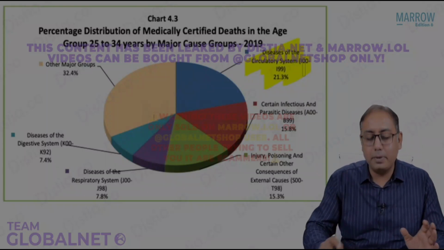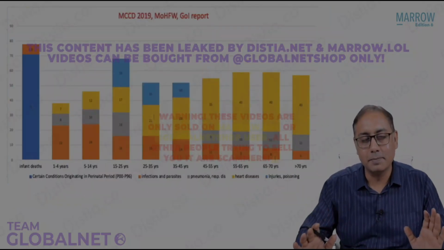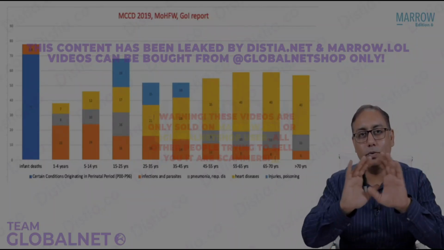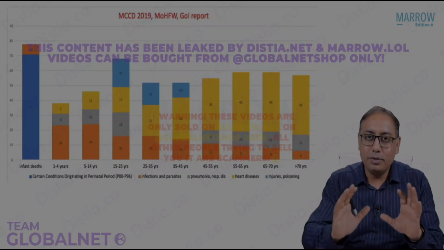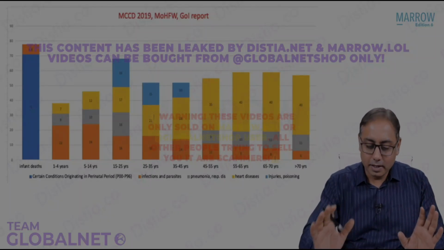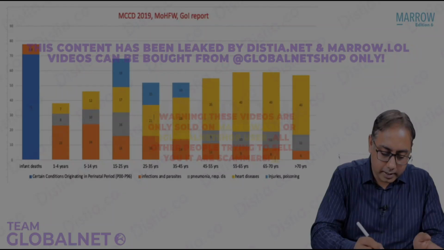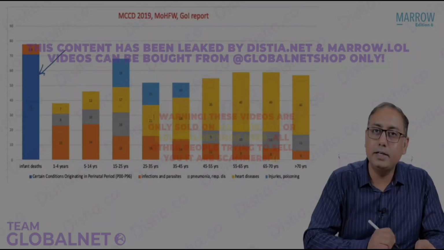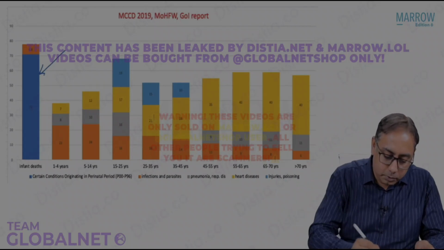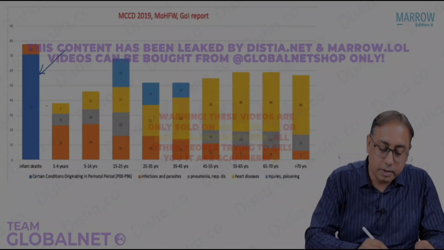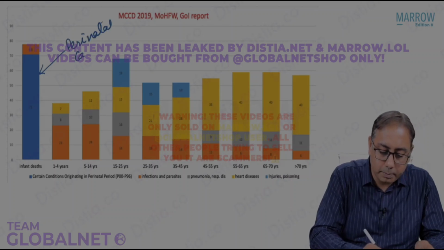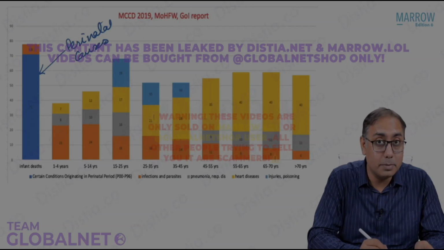Just for your exam, I have made a summary chart of all these. This is around a 200-page guideline, which I have summarized into this one chart for you. So what you generally need to remember is, look at the blue shaded areas. Can you see these blue shaded bars? The blue shaded bars are either the prematurities or the perinatal causes. You remember the perinatal causes were hypoxia and prematurity.